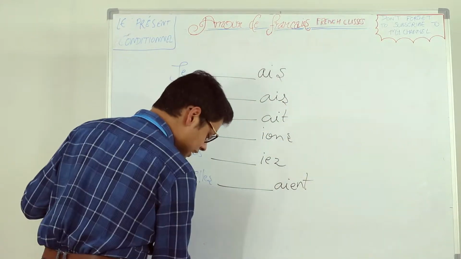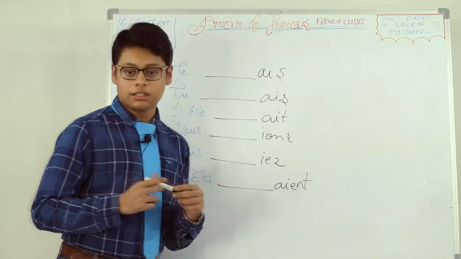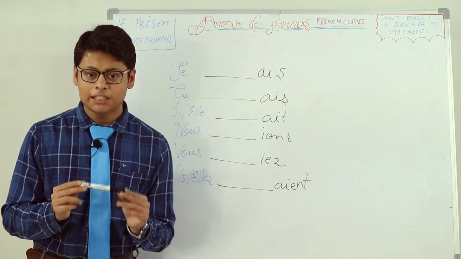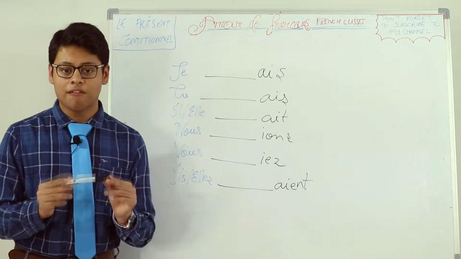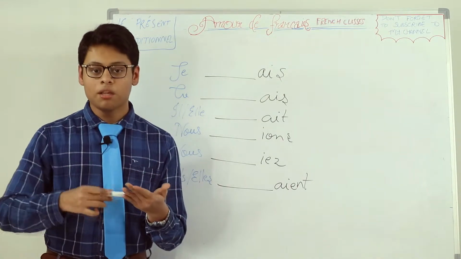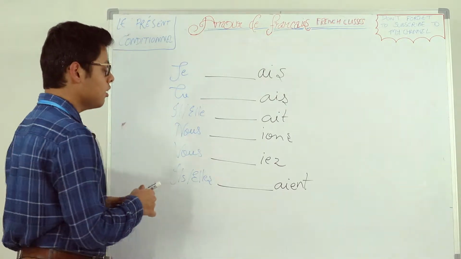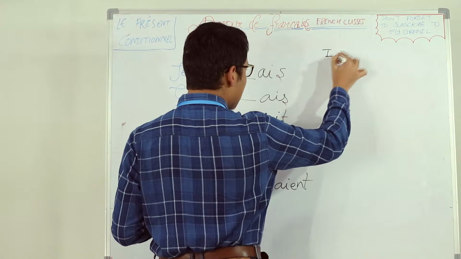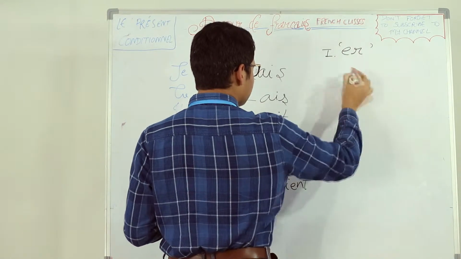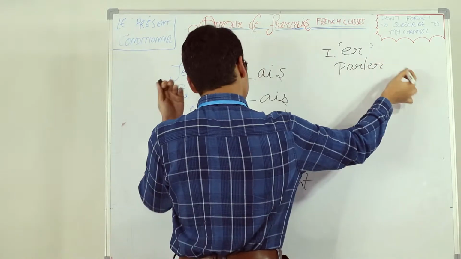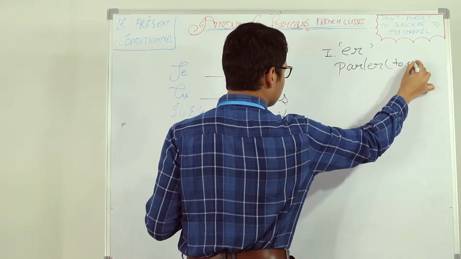This equation you must keep in mind: the subject, then the stem of future simple, and then, without leaving any space or putting any hyphen, together, future simple stem and imperfect endings. So now let's take an ER ending verb, say parler, P-A-R-L-E-R, which means to speak.